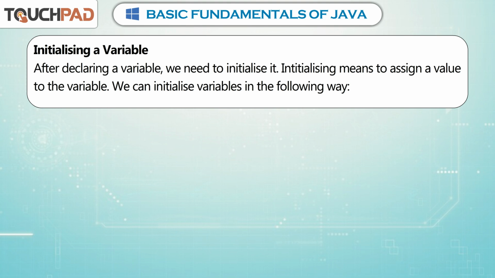Initializing a variable. After declaring a variable, we need to initialize it. Initializing means to assign a value to the variable.